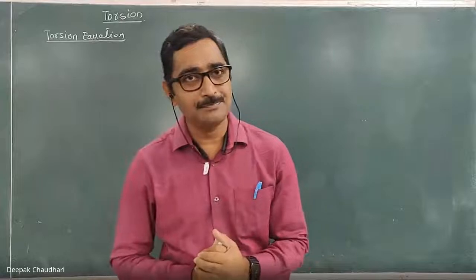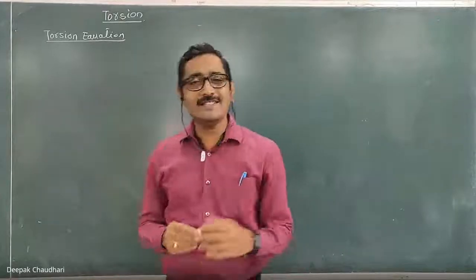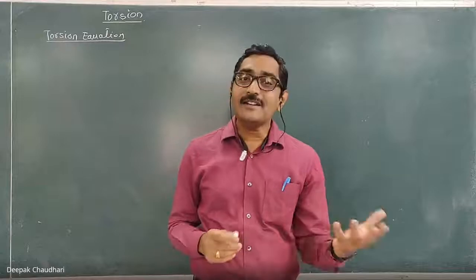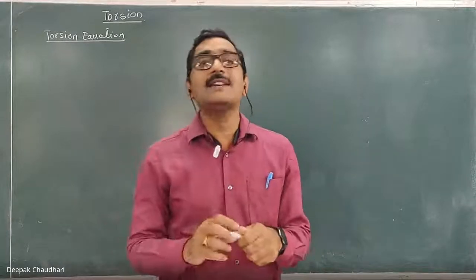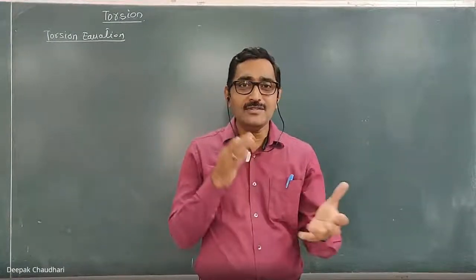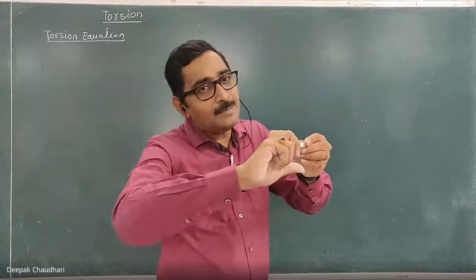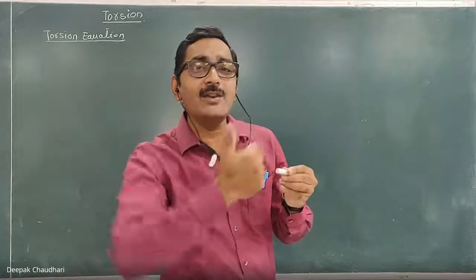Here, remember, this torsion equation is nothing but the relation between the torque or twisting moment and the corresponding angle of twist and the shear stresses. So we have to derive that relation. If I apply some amount of twisting moment, how much is the angular deformation?